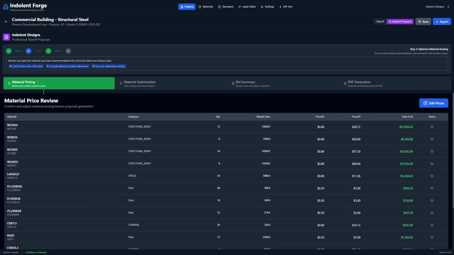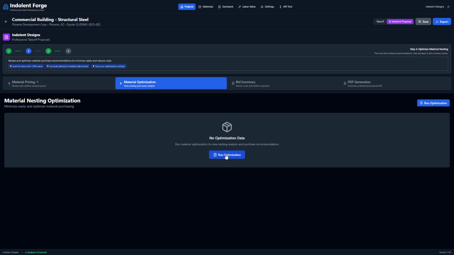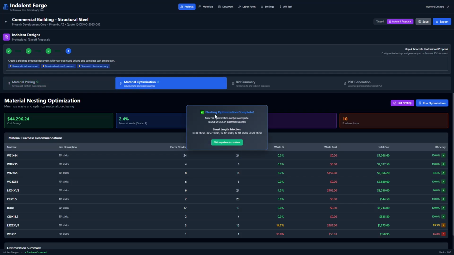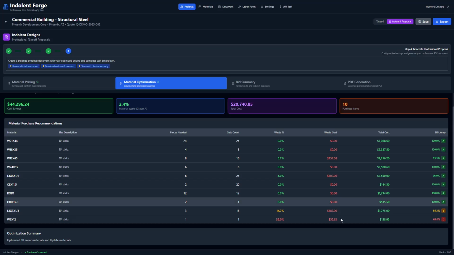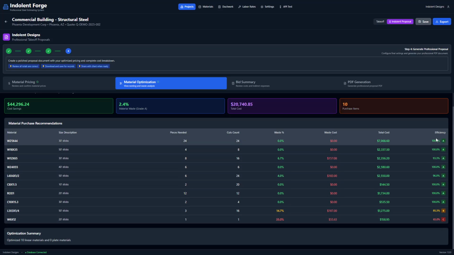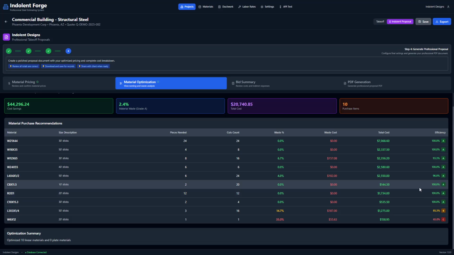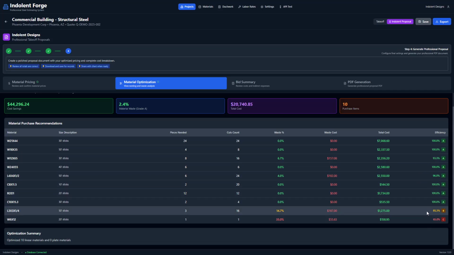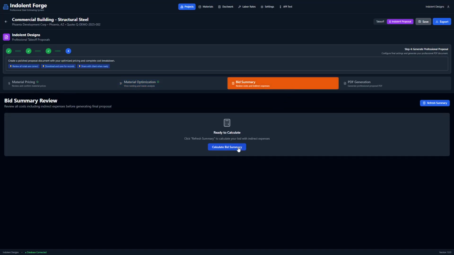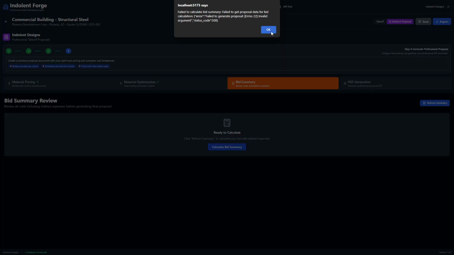The next step is to follow this top view up here, which gives you a 4-step guide to finish. Material optimization would be next. We'll go ahead and run optimization. It tells us what we ran for, potential savings, shows us what was optimized in the nesting, and also shows grades for efficiency. My company charges drop to the customers, so I'm including that drop cost in my final bid.